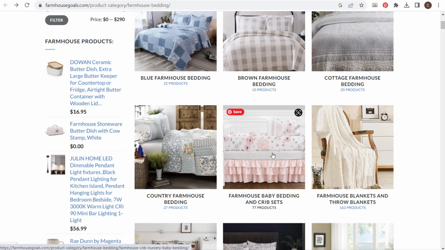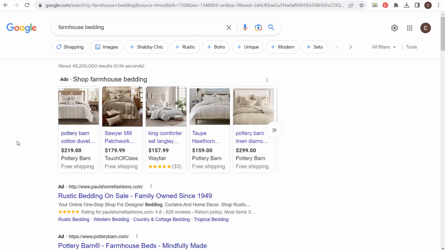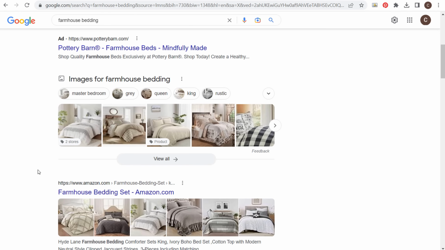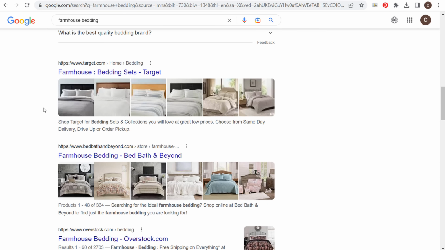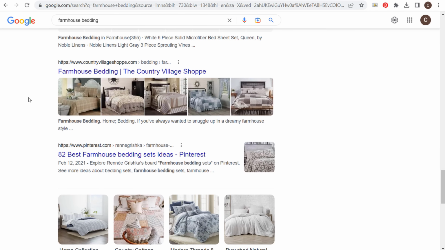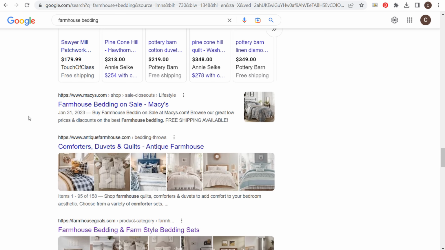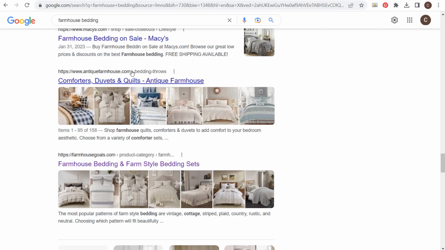Now, last but not least, what I want to go over is I told you I want to rank higher for farmhouse bedding. So sometimes what I'll do when I want to rank higher for a specific keyword is I will look at specific websites, not Amazon.com, but my actual competitors. I don't consider Amazon.com a competitor because they are much larger than I'll ever imagine I can be. So if we scroll down, what I look for are websites that are specific to farmhouse decor, farmhouse furniture, websites that are similar to mine. So you may see something like Country Village Shop here. We'll keep scrolling down. Wayfair advertisement. Don't consider them a competitor either, but you can see we have antiquefarmhouse.com.